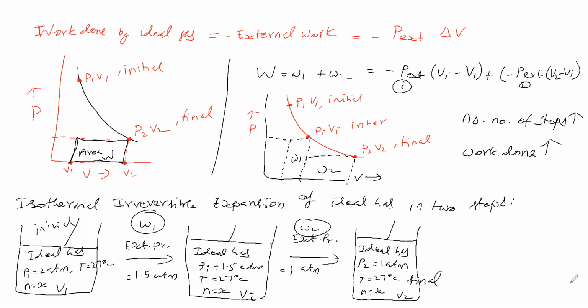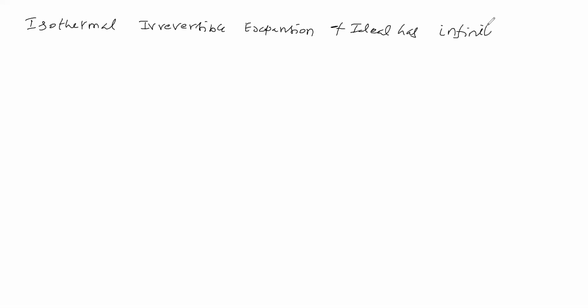Okay. Now we will see the same process: the same isothermal, irreversible expansion of the same ideal gas. But this time we will take infinite steps.